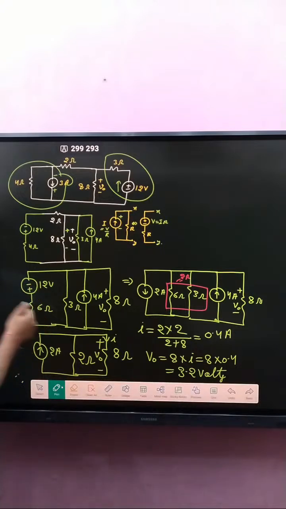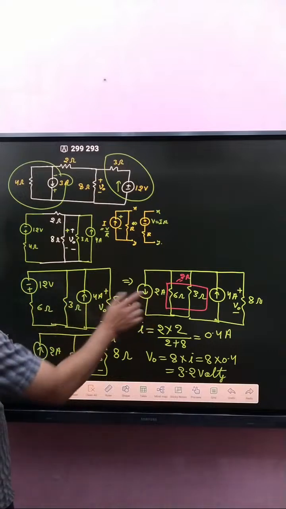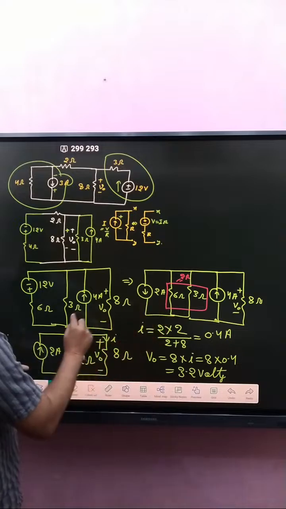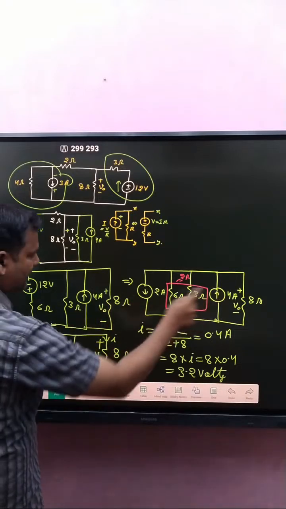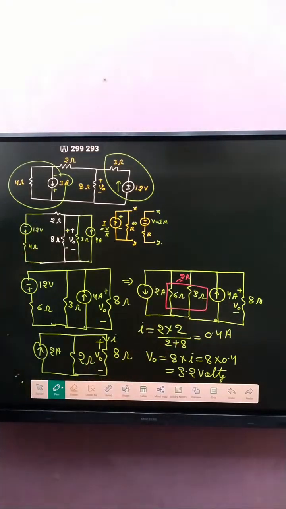Sorry, voltage and resistance in series. So if this one is converted into a current source, 12 divided by 6 is 2 ampere, and 6 ohm connects here. Like that, and that is 3 ohm, 4 ampere, and here 8 ohm.